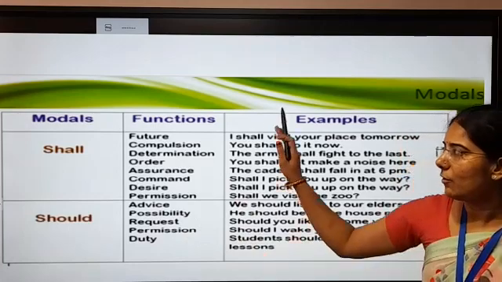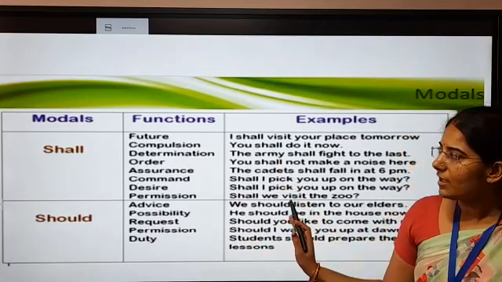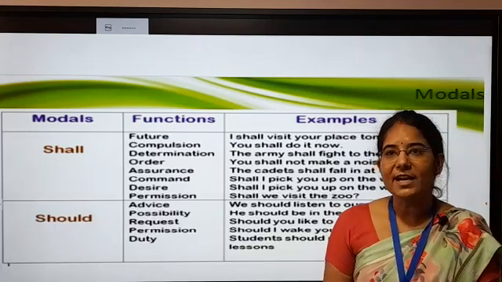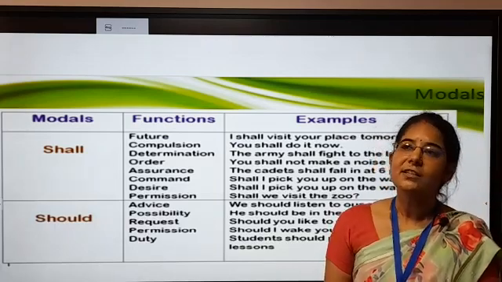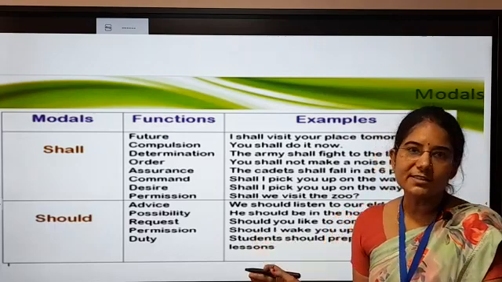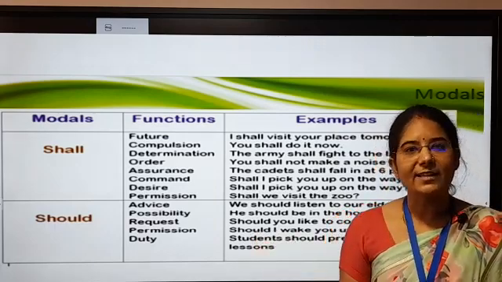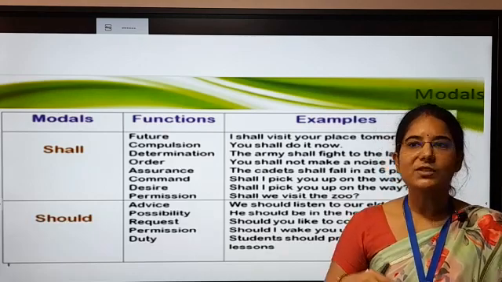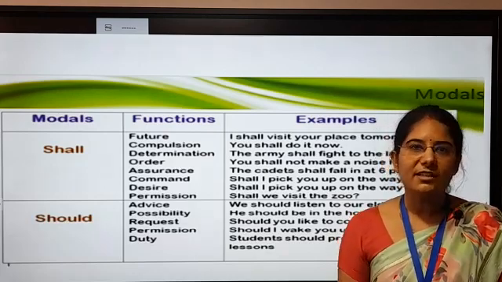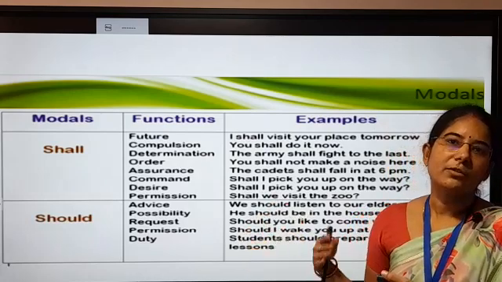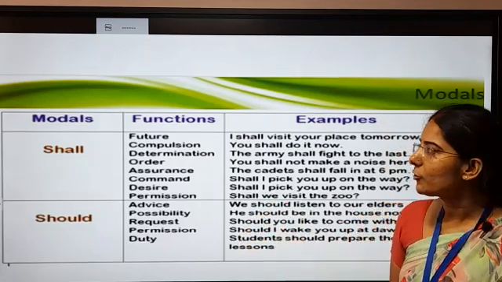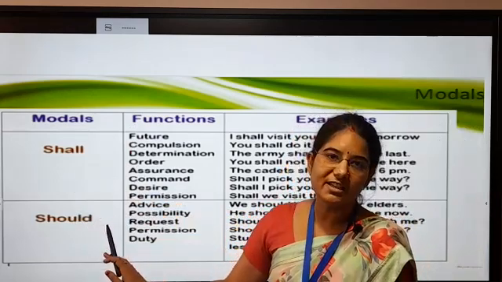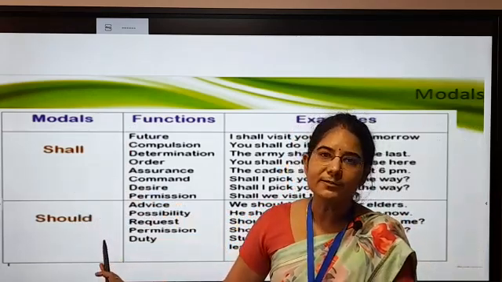Now these are all the functions of the modals which we have read today. Now students, the most important thing is that the modals always come alone, in the sense they are never followed by s or es. कभी भी उनमें s और es नहीं लगता. We never use ing or ed in the form of past tense or participle. So modals simple एक ही आता है, हम कभी भी उसमें ing या ed use नहीं करेंगे. Is that clear to everyone?